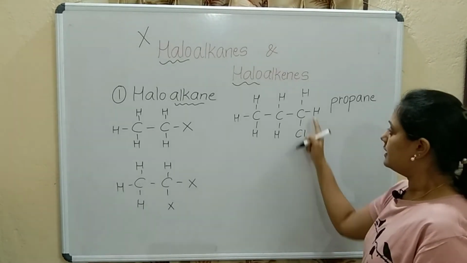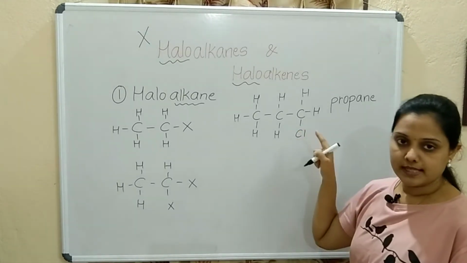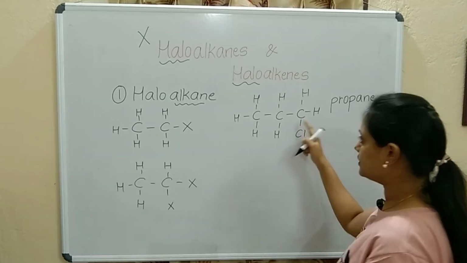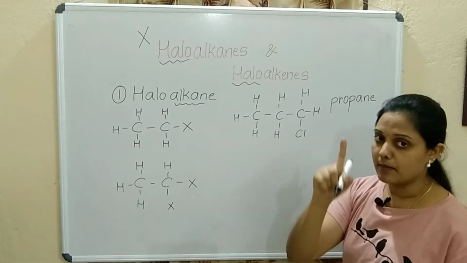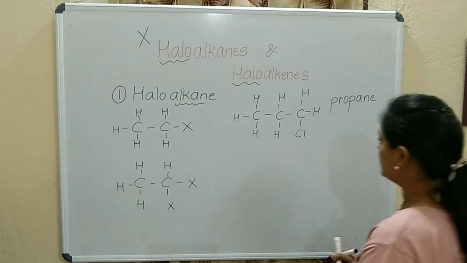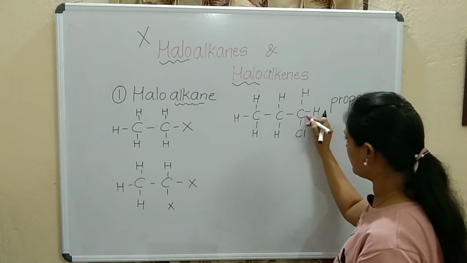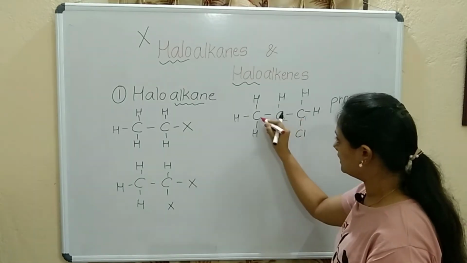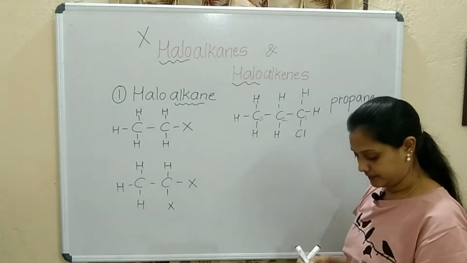Wherever the functional group is attached, halogen, it's a functional group, the carbon it is attached to will get number 1. Where is the halogen attached? To this carbon, so that carbon will get number 1. Next will be number 2. Third carbon will be number 3.